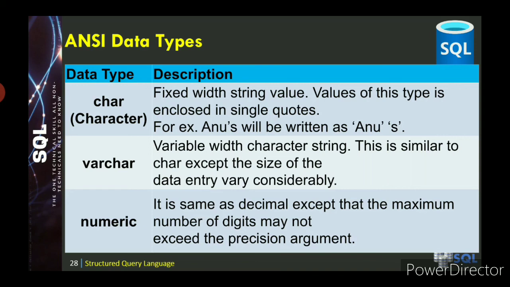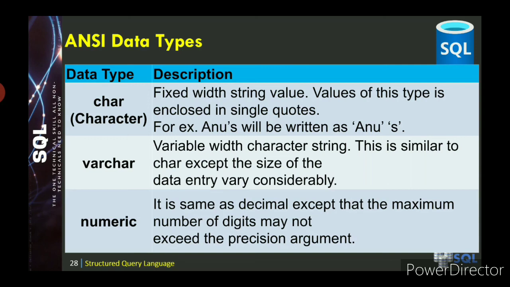Then the third one is decimal. Decimal itself represents a fractional number, that is 15.12. In your textbook page number 210, 15.12, 0.123, something like that. It is a decimal value. Here the size argument consists of two parts. The precision indicates how many digits the whole number may have. The left side of the decimal point is called the precision. The right side of the decimal point is called the scale.